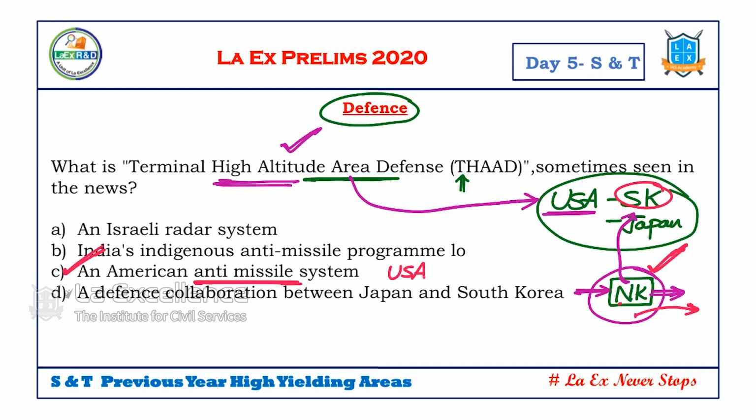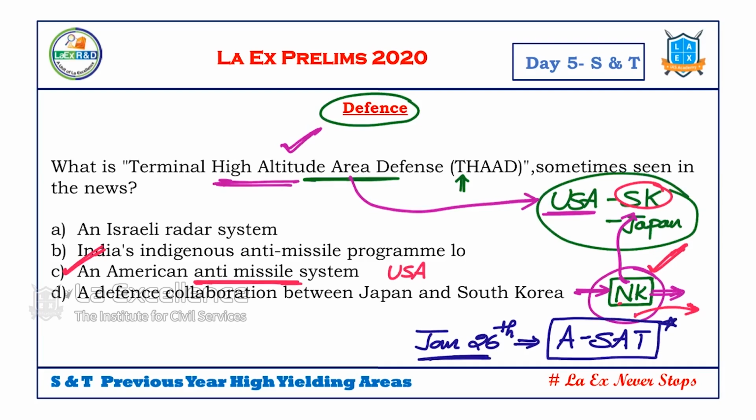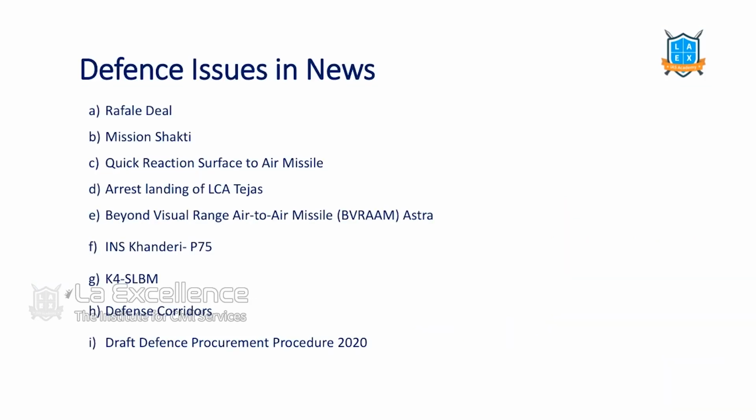So this year, what did we do, do you remember? On January 26th, we displayed one missile system. What is it? ASAT. Do you remember this? The ASAT missile system was displayed in the parade of this Republic Day. Let's see what the current issues in news were in the past 1 year. This one: the Rafale deal, we all know now it is a done deal already.